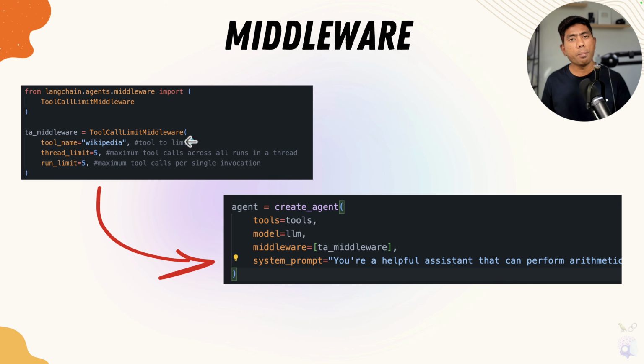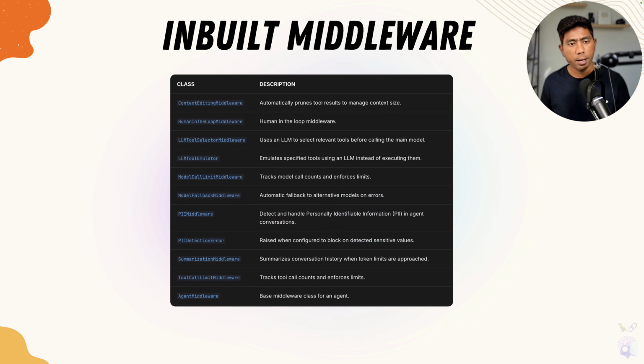But you can see there are a bunch of custom middlewares available, like context editing middleware, human in the loop middleware, and then LLM tool selection middleware, LLM tool emulator. I mean, that's not a middleware, to be honest. And then there is a model call limit middleware, and there are so many of them. So you can use any of these middleware, which is also quite interesting. And you see how they are going to improve your way of controlling your agent within the code capabilities that you are building.